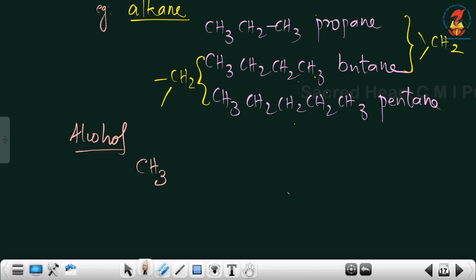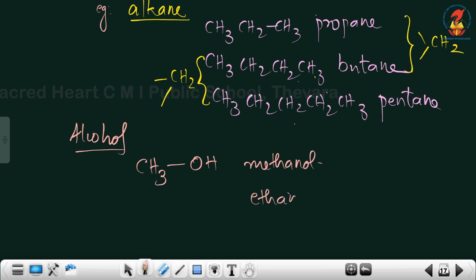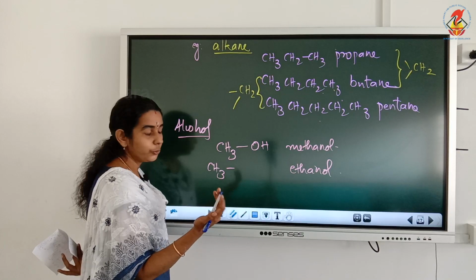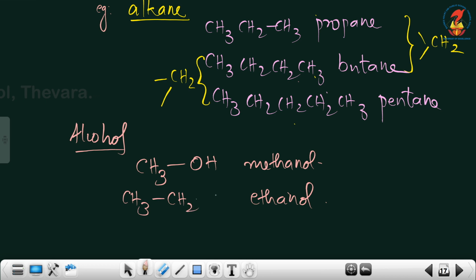Yes, it is methanol. Methanol formula CH3OH. Then the second member should be 2 carbon containing ethanol. Ethanol, what is the formula? We have to increase one more CH2 group, isn't it? CH3, CH2OH.